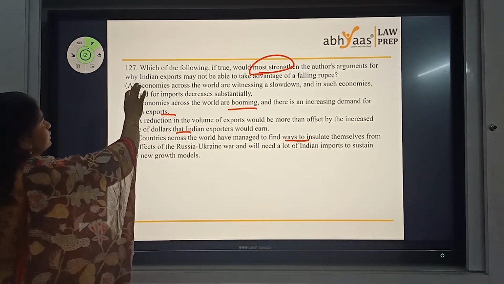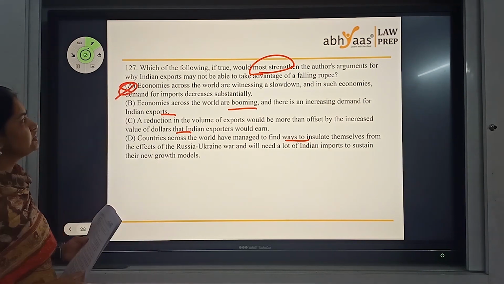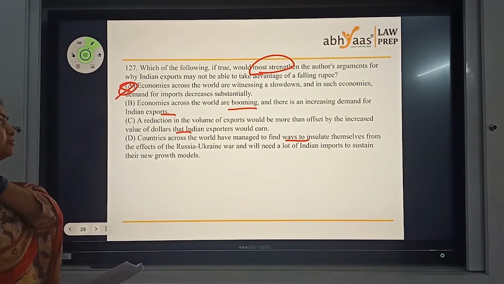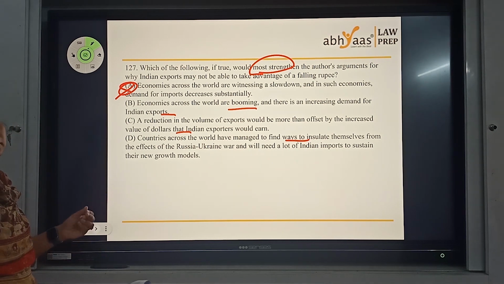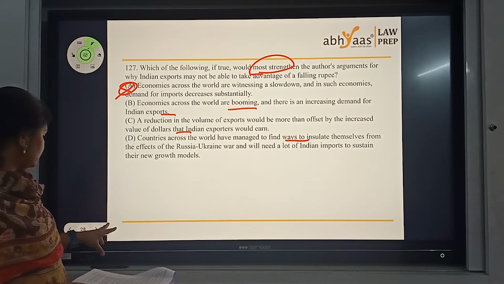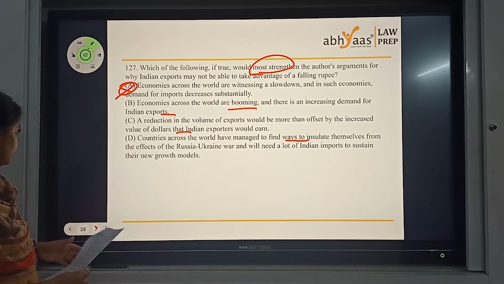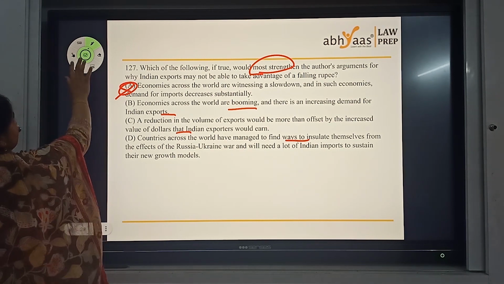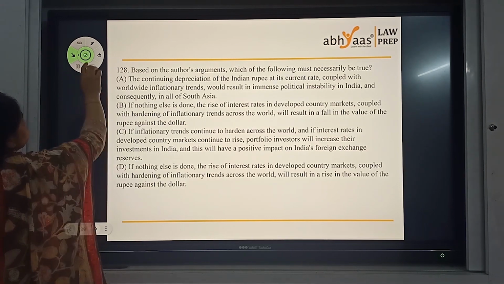127. So A looks like an answer, which is more in relation to the stagnant economies, because of which Indian exports couldn't benefit so much. So A is a better answer. Okay? Let's move on.